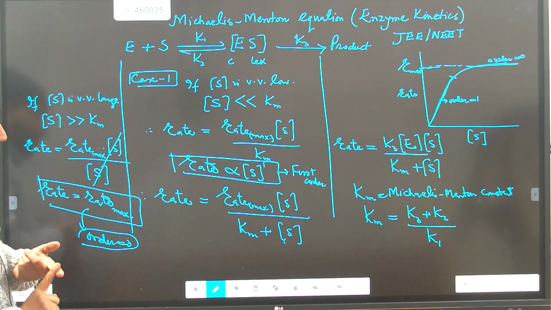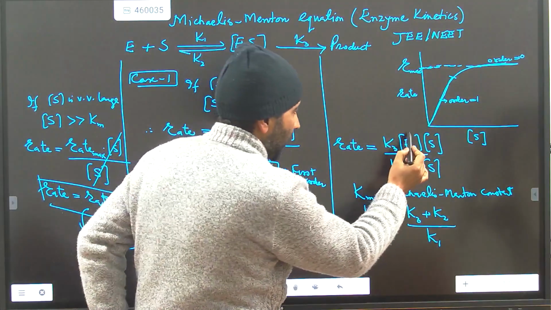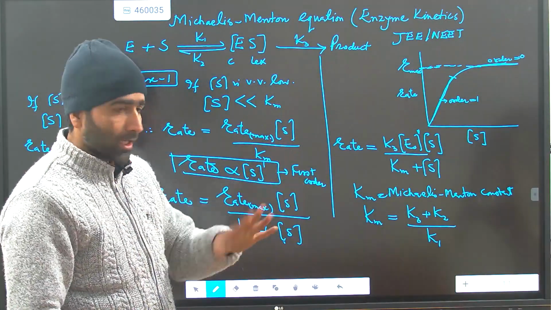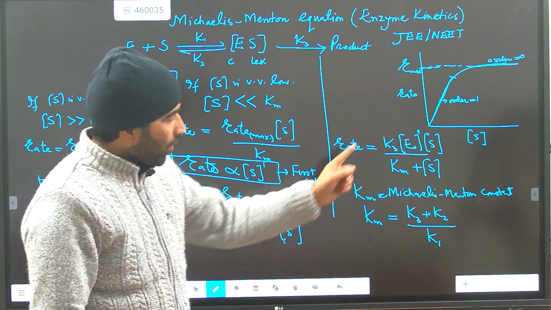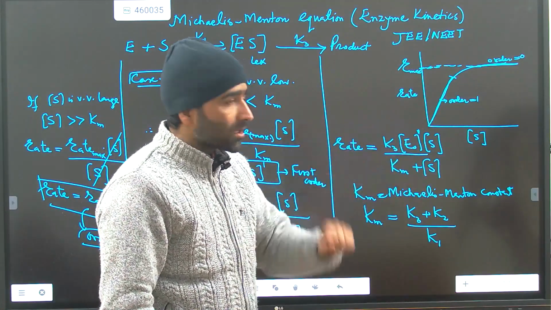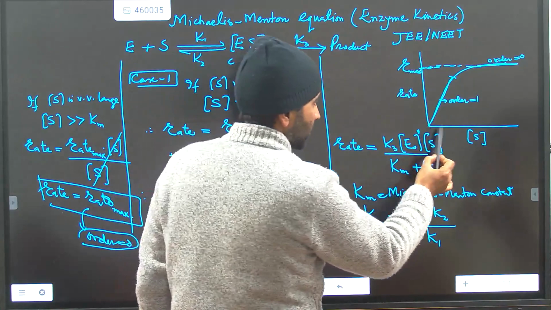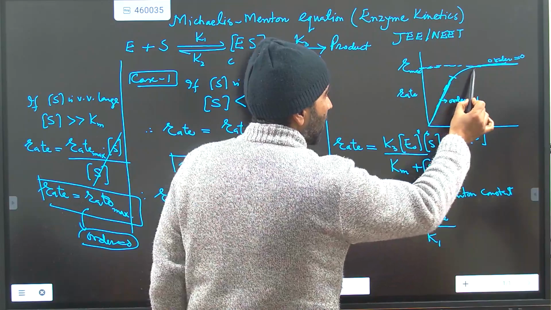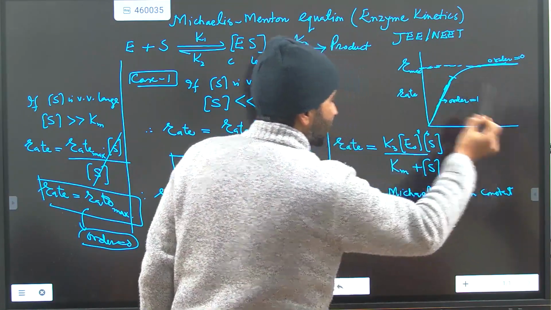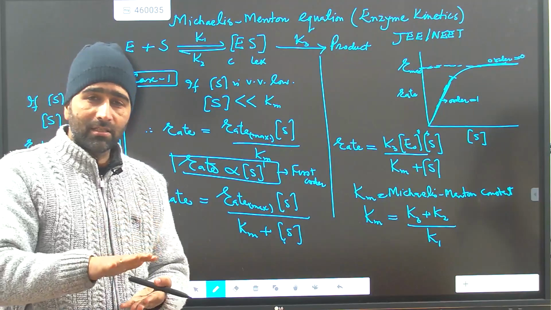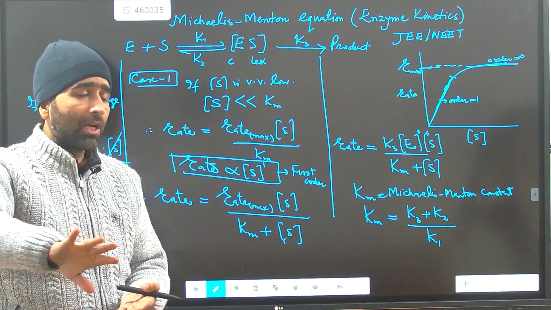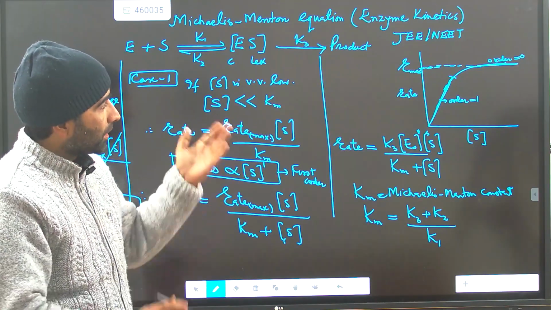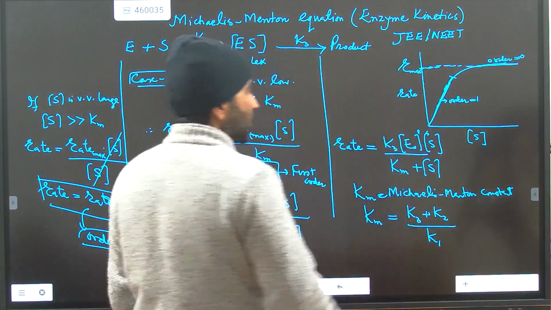Very important, I am again repeating. The order of the reaction is 1 with respect to enzyme concentration. Okay, enzyme concentration का हो गया, but what is the case with respect to the substrate concentration? With respect to substrate concentration, the order of the reaction is 1 at low substrate concentration, and the order of the reaction is 0 at very high substrate concentration. Basically, at very high substrate concentration, all the enzyme has been consumed and there is no effect of the addition of the substrate concentration on the rate of the reaction. So these are the two important conditions.